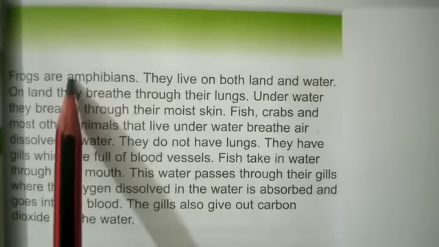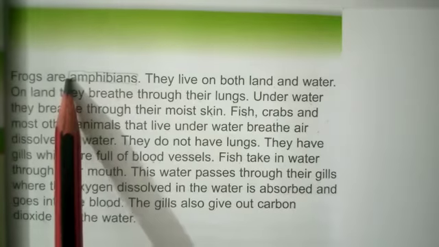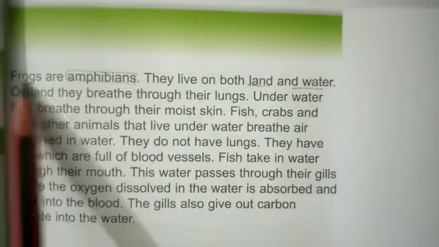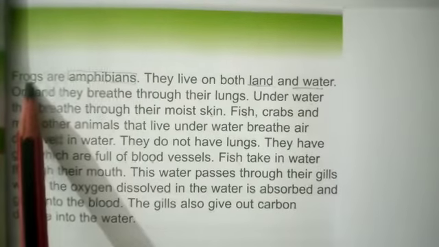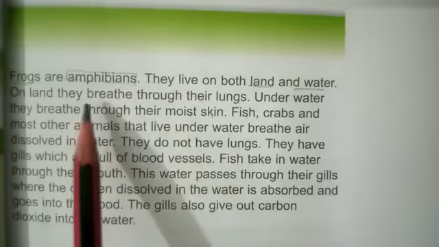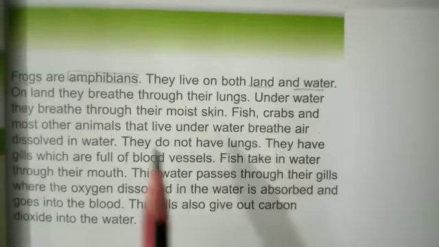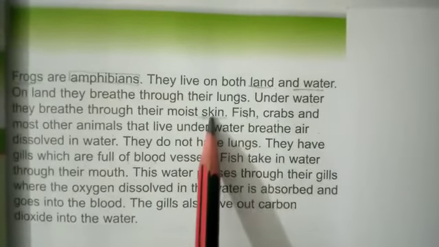So what are amphibians? Amphibians are those animals which are able to live on land as well as in water. So the frog is an example of an amphibian. The frog has two ways of breathing. The first way is lungs, and the second is its skin. It also breathes through its moist skin.